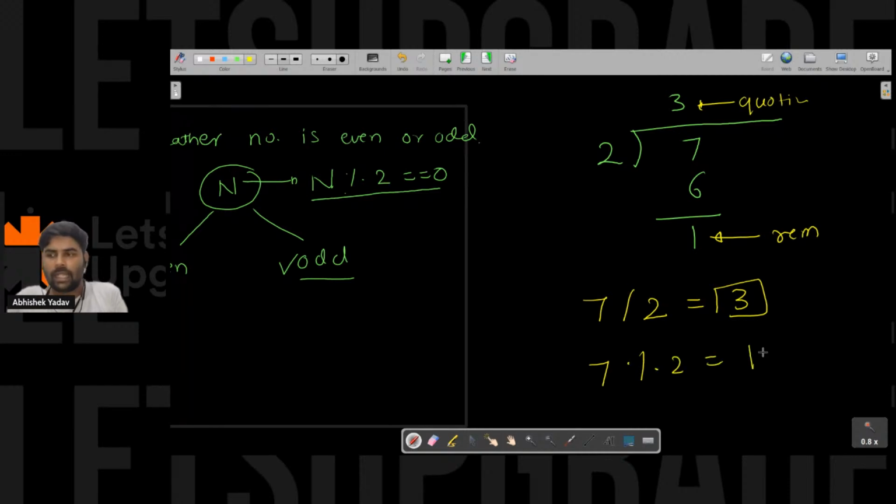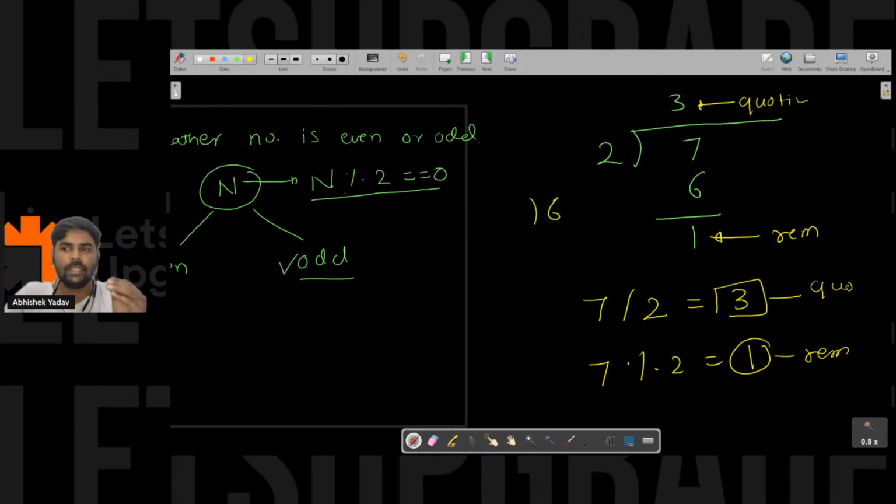Then what will I get? I will get the remainder part, and this is the quotient part. So why have I written n modulo 2 is equal to 0? Because I know if a number is completely divisible by 2, that number is called an even number, and when the number is completely divisible by 2, the remainder is 0.